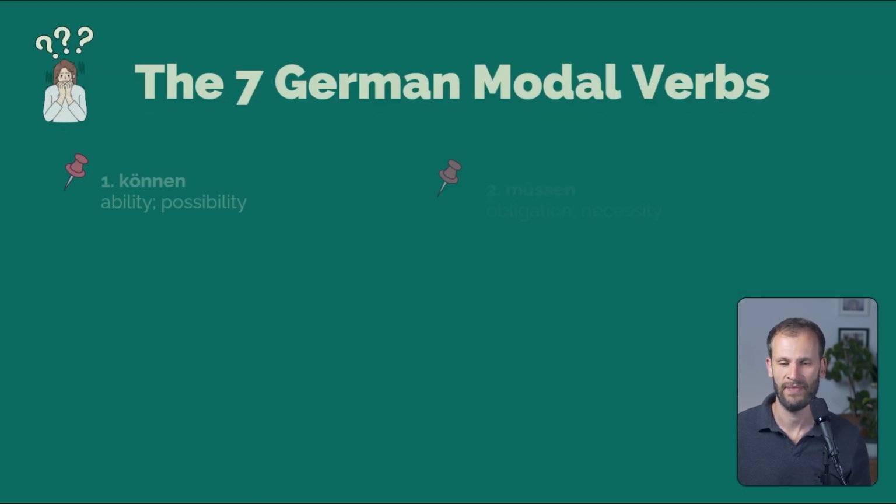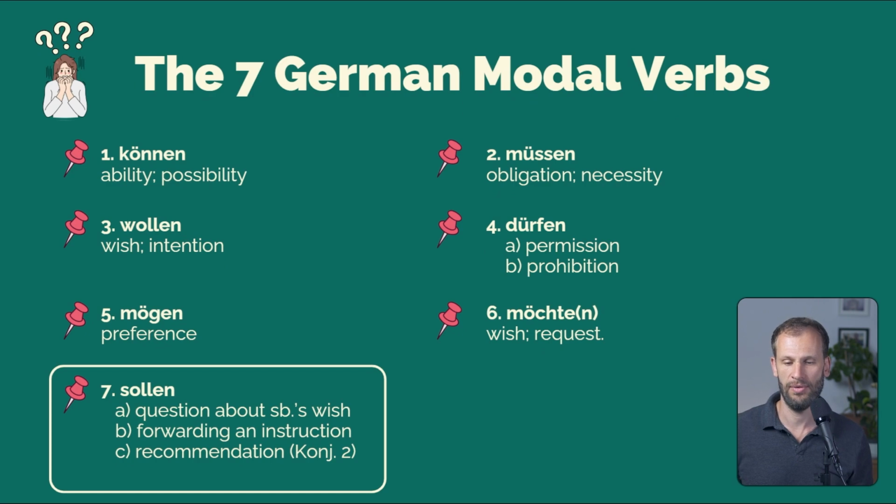Okay, great. And now we have the last modal verb, and that's the most challenging, the most tricky one. You can use it in 3 different functions. First of all, you can use it to ask about somebody's wish. Then you can use it for forwarding an instruction. And C, you can also use it for a recommendation. In this case, it's always used in the Konjunktiv 2 forms.